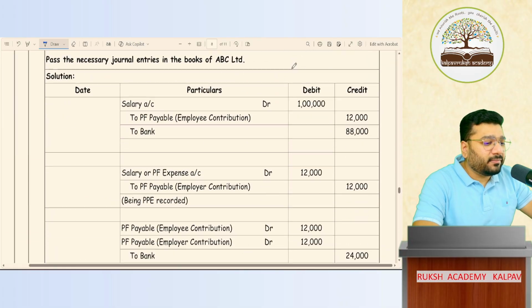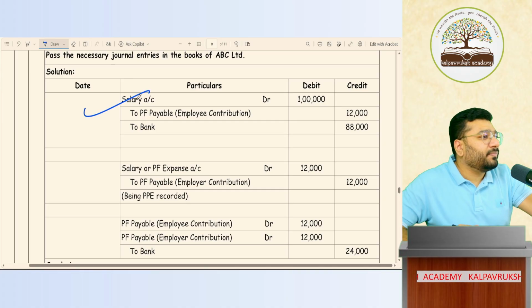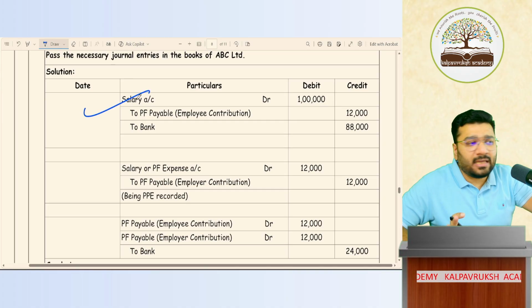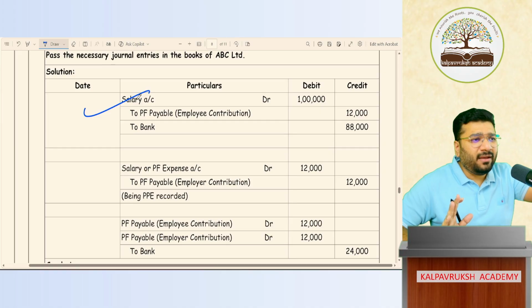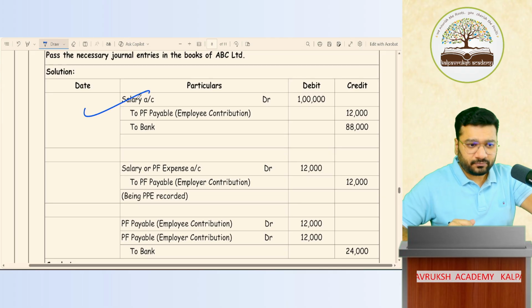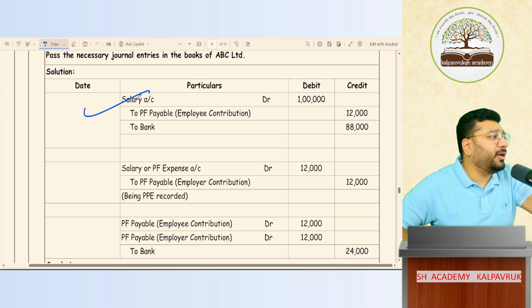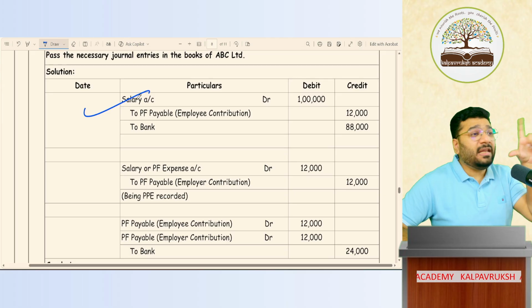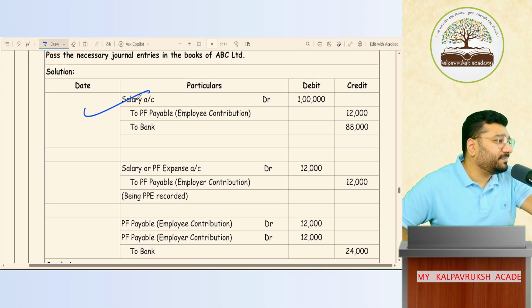For defined contribution plan, I gave you the example of PF. Remember? This is the only one example; based on this there is no other example or sums in the ICI module. I think one is there. When it comes, we'll see. Otherwise, nothing specifically. To be very honest, this is not your CA intermediate topic. When the syllabus got changed in 2024, it came from final to intermediate. So up to 2023, this was not a part of your CA intermediate syllabus. It was a part of your CA final syllabus. So if you see, there are very limited questions that have been covered by ICI here. Overall, there will be only around 25-30 questions in total, because that much only is asked at the intermediate level. Got it? Not got it? Okay.